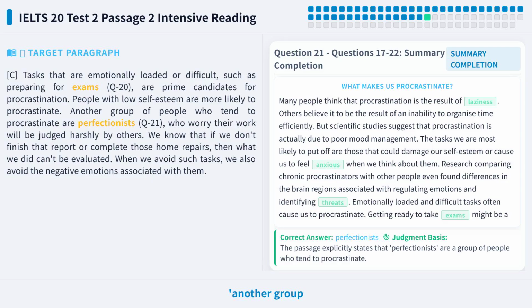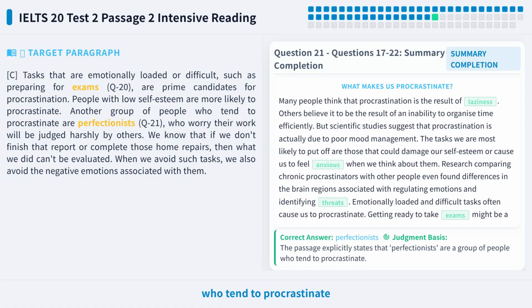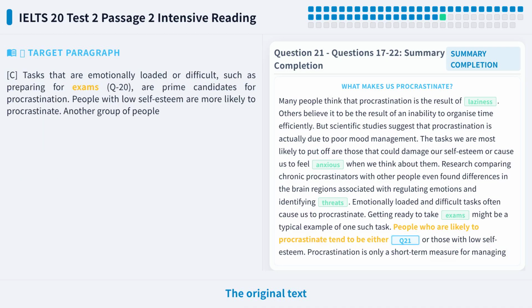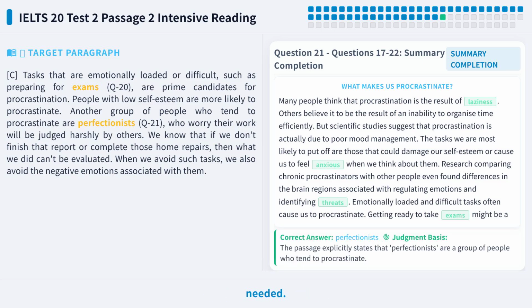The statement says another group of people, so the answer should be a noun that describes a type of people. Let's locate paragraph C. It says another group of people who tend to procrastinate are perfectionists. Notice the word perfectionists, it directly matches another group of people in the question. The original text directly gives the word perfectionists, no replacement needed.